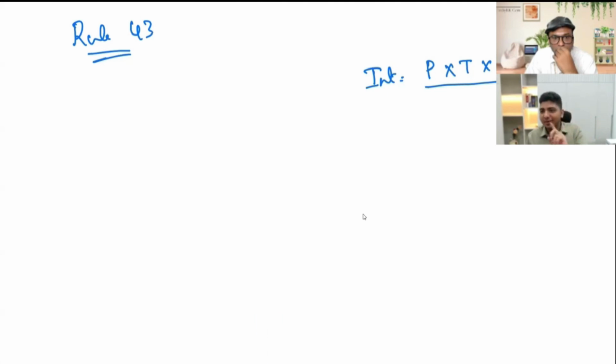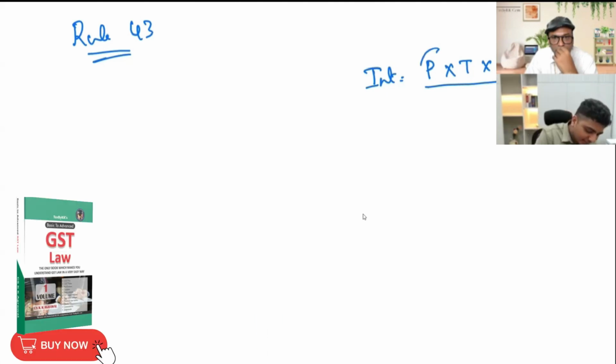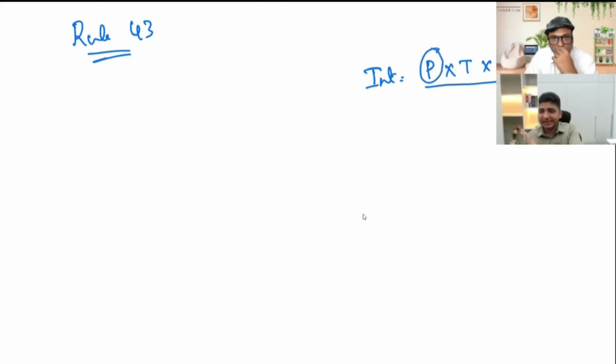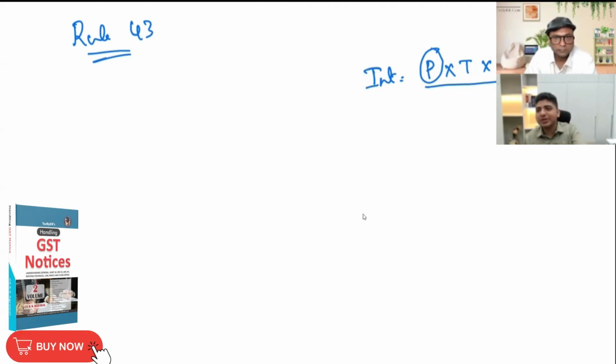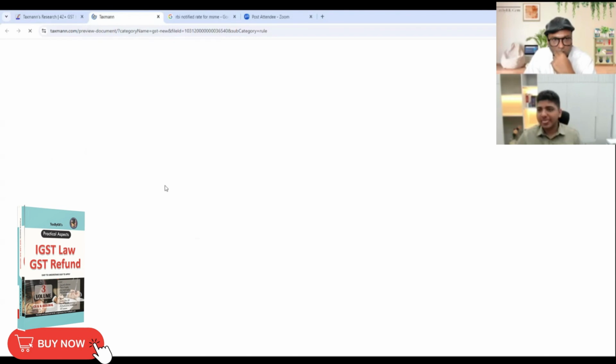Rule 43 में one blunder that they did. What is that blunder? For example, they removed the definition of what is P. Formula बोलता है PTR, but they have removed the definition of what is P. So now when you look into the law, it is impossible for you to arrive at how do you compute it. For example, then I want suggestions from the members as to how do you go about reading this.